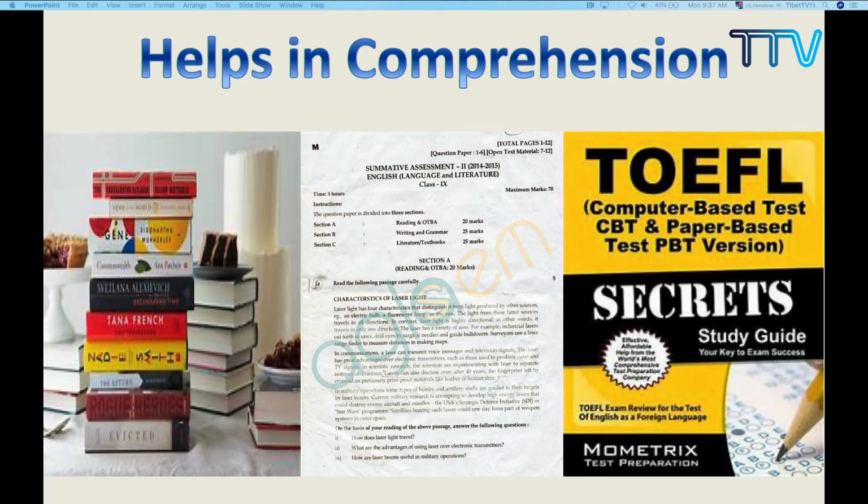Now, how are you going to do the exercises comfortably? You will do all these things easily if you know the different types of text structure. Whenever you are given a small passage to read and then answer, it's important for you to identify the text structure.